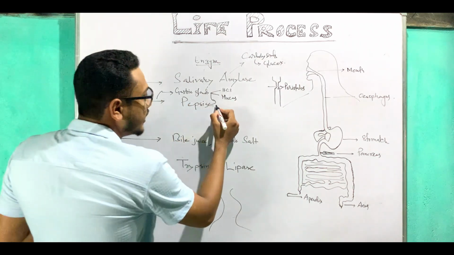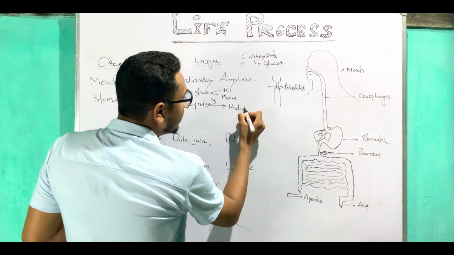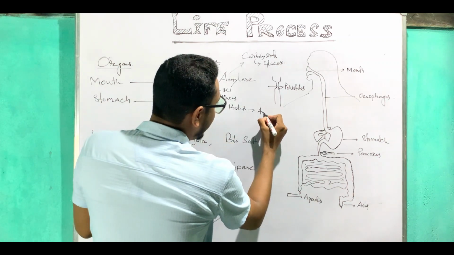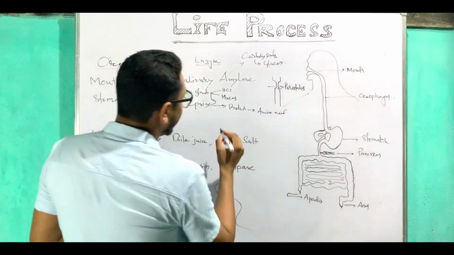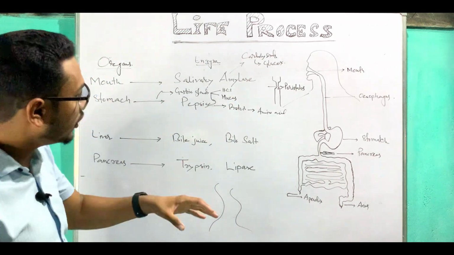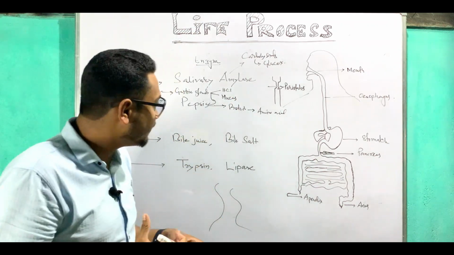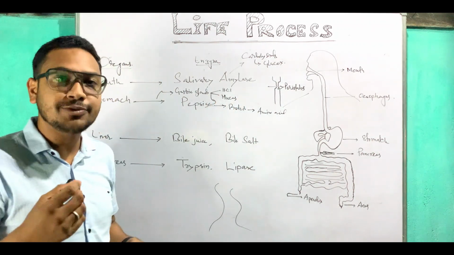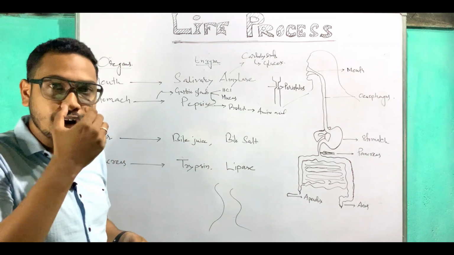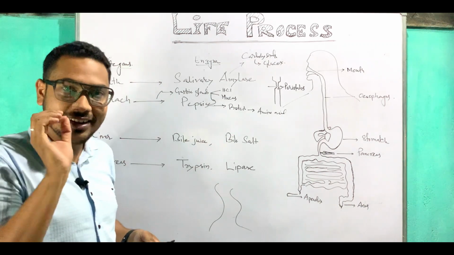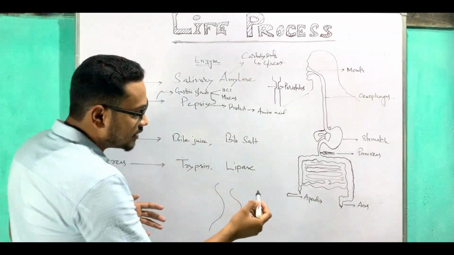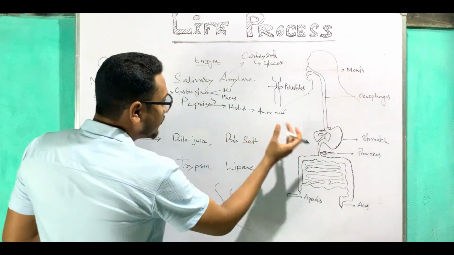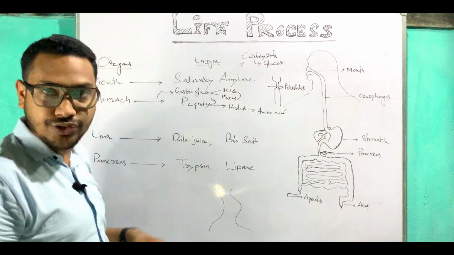Pepsin converts the protein into amino acid, where this protein exists in the food. HCl makes the food acidic so that the pepsin can work very fluently. And what is the function of mucus? First of all, we need to understand what mucus means. Inside our nose, there are white type of things present. These are known as mucus. So mucus is present in the layer of the stomach. Mucus protects the stomach from such a harmful gas like HCl.